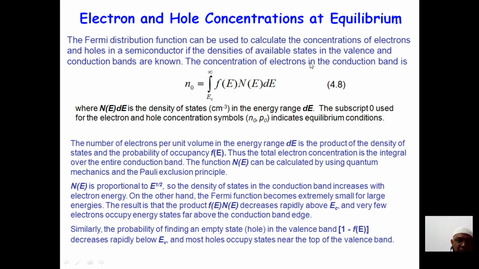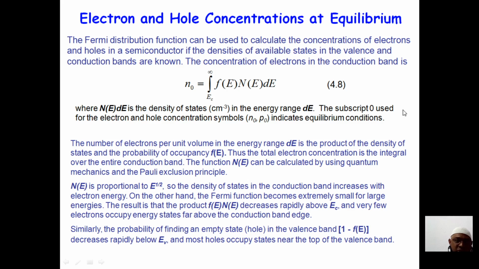If the density of available energy states in the valence band and the conduction band can be calculated, then the concentration of electrons in the conduction band, which I called n naught, you can also write as n suffix E. So what is the minimum value? It is from EC to infinity of f of E into Z of E, or you can write N of E; that is only an indication. Here Z of E or N of E dE is the density of energy states in the range of energy dE.